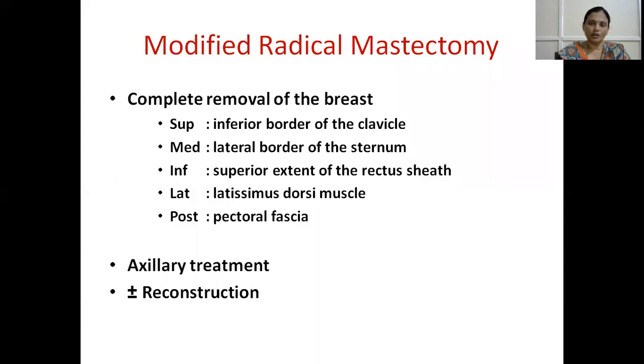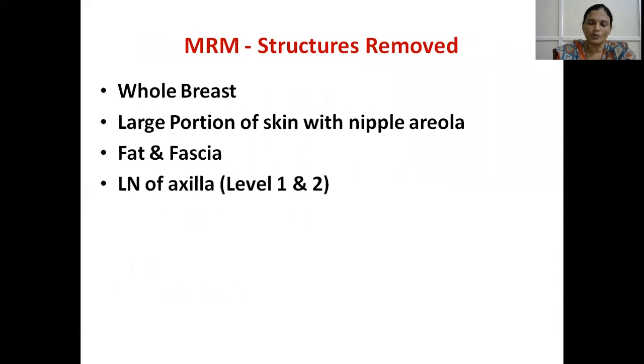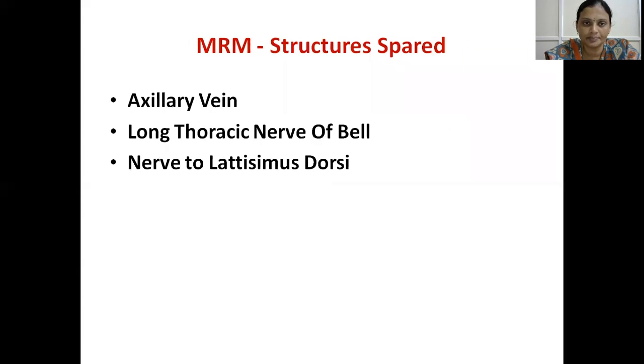Along with that, complete removal of the breast and axillary treatment, followed by breast reconstruction. So what are the various structures that you will remove in modified radical mastectomy? The whole breast, a large portion of the skin along with the nipple areolar complex, with fat and fascia, and level 1 and level 2 lymph nodes of the axilla. These are the structures to be removed.